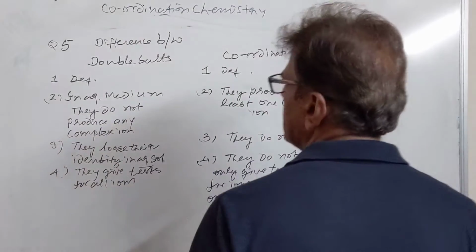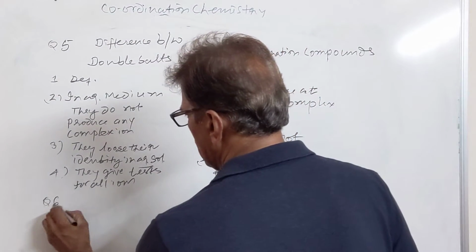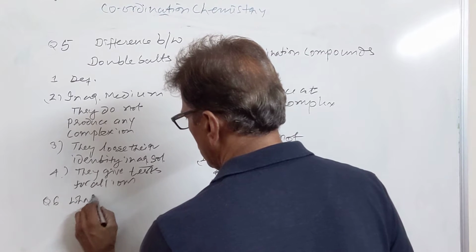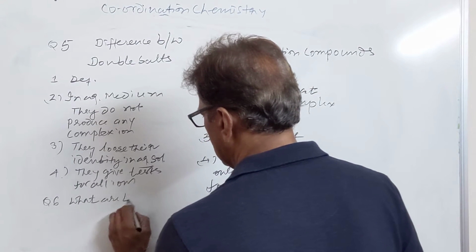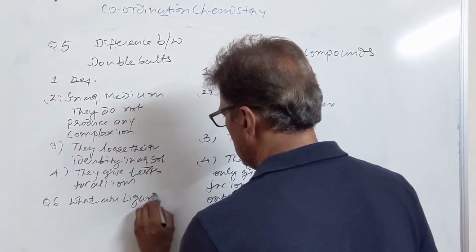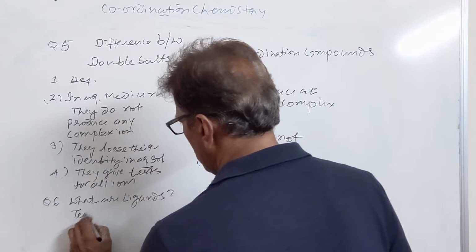What are ligands? We have discussed in the beginning. What are ligands? Tell their types.